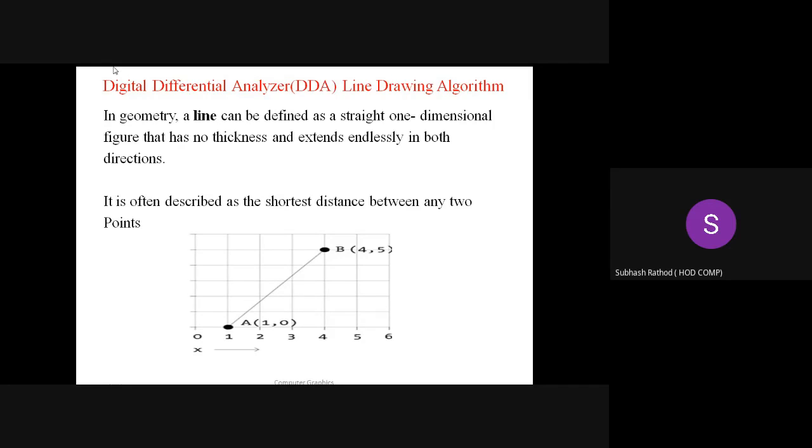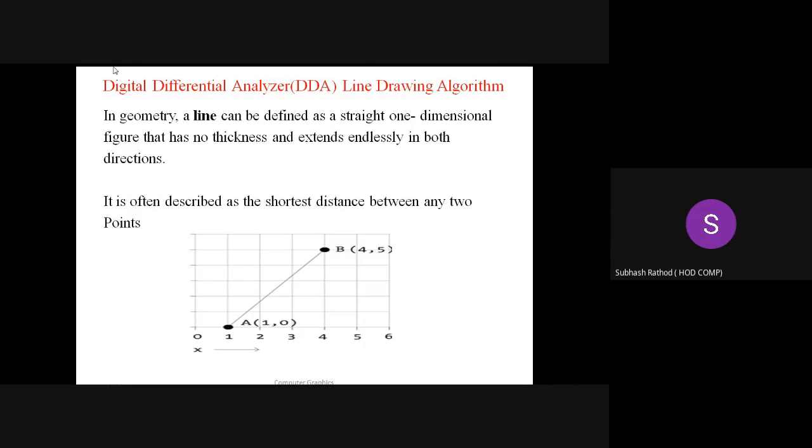In another way, we also define the line as the locus of the points on the straight line between two endpoints. This is a little bit complex, but that is the more mathematical definition. But in graphics, if somebody asks you to write a definition of a line, you can say that the shortest distance between two points is nothing but the line.